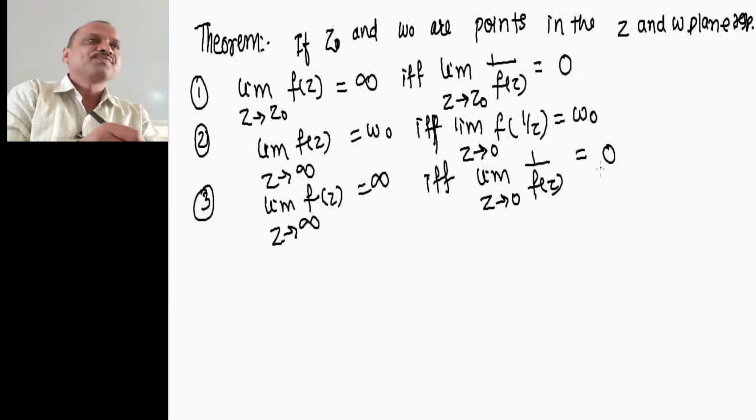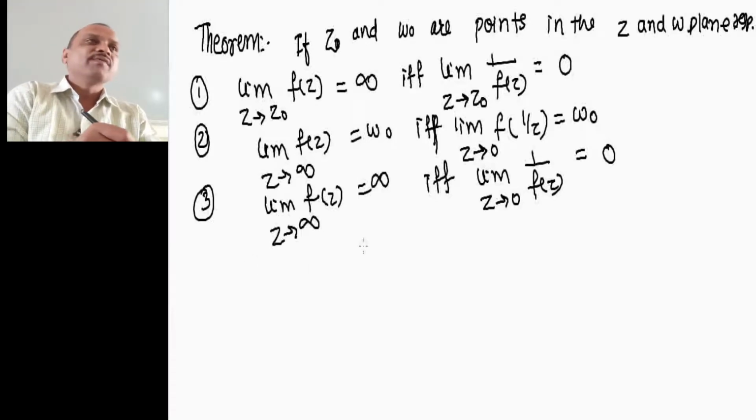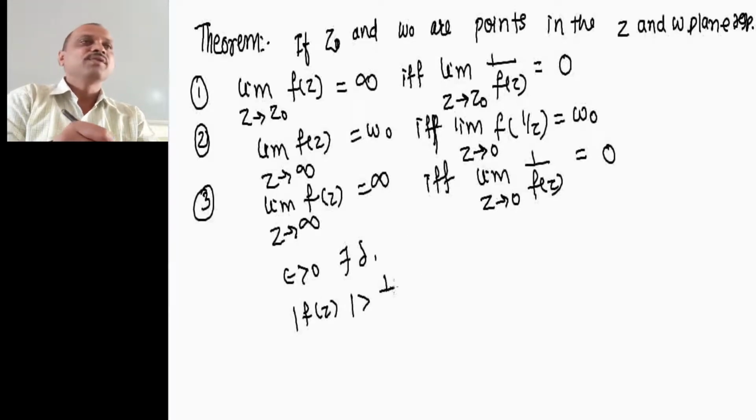So let us prove number 1. By definition, for every positive epsilon greater than 0, there exists a delta greater than 0 such that, since it is given that the limit of f(z) equals infinity, |f(z)| is greater than 1 divided by epsilon, as I have told you.